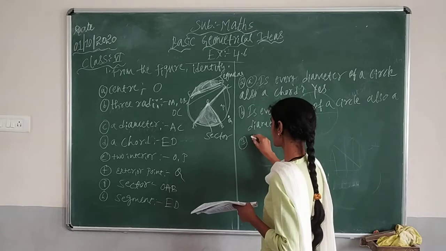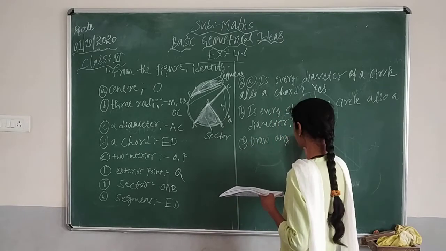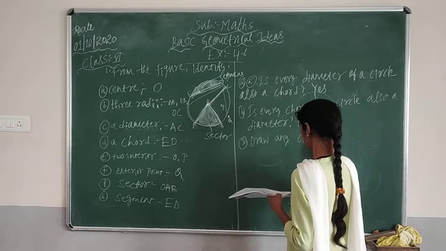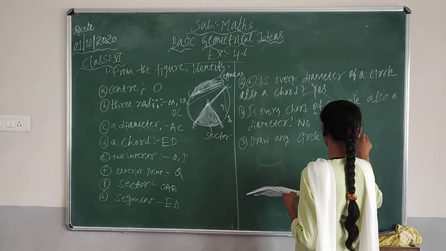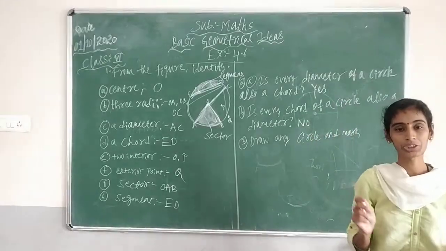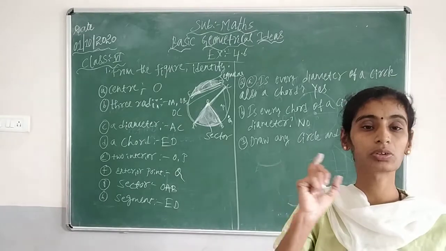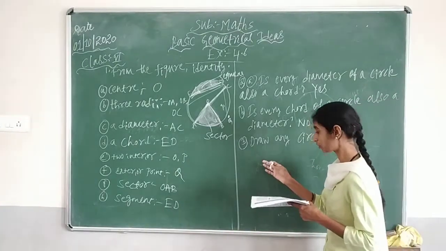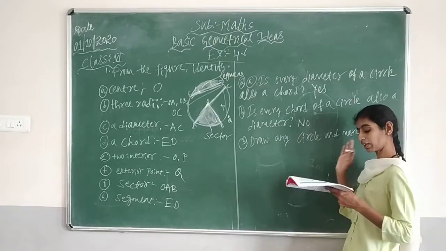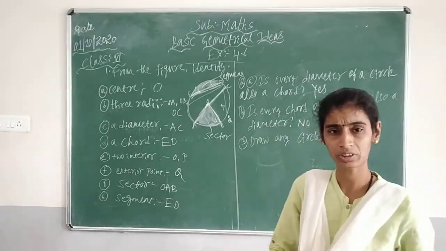Okay. What is the third question? Draw any circle and mark. So they have given some points. Please use a compass box to draw the circle, or you can use a bangle. Don't draw roughly. Okay? It should look neat, children. So first here what they have given: draw any circle and mark the given points. So please try to do it, children. Or shall I give the answer?